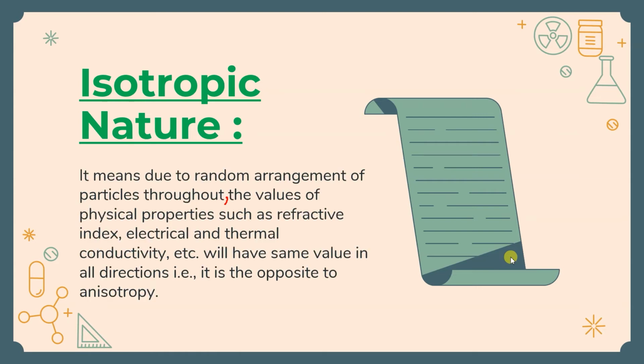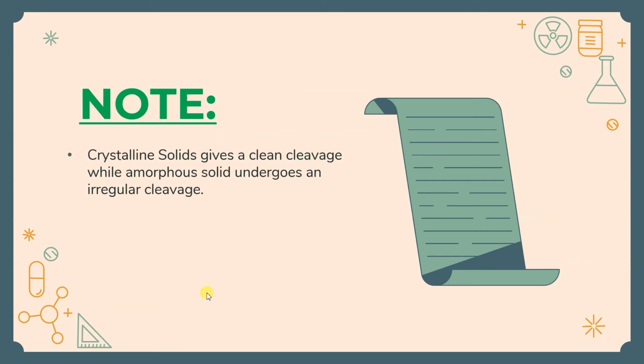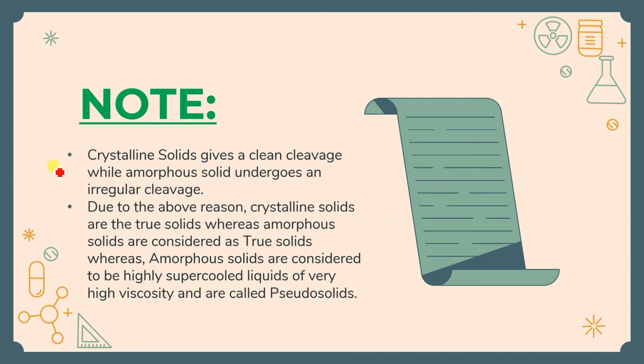I have written it over here. Due to the random arrangement of particles throughout, the values of physical properties such as refractive index, electrical and thermal conductivity, etc., will have the same value in all directions, as I have explained, and it is opposite to anisotropic nature. In isotropic nature, it will give you the same value from all directions, and in anisotropic, it will give you different values from different angles. Crystalline solids are anisotropic, while amorphous are isotropic. This is the note you are supposed to learn, as a difference between crystalline and amorphous solid.